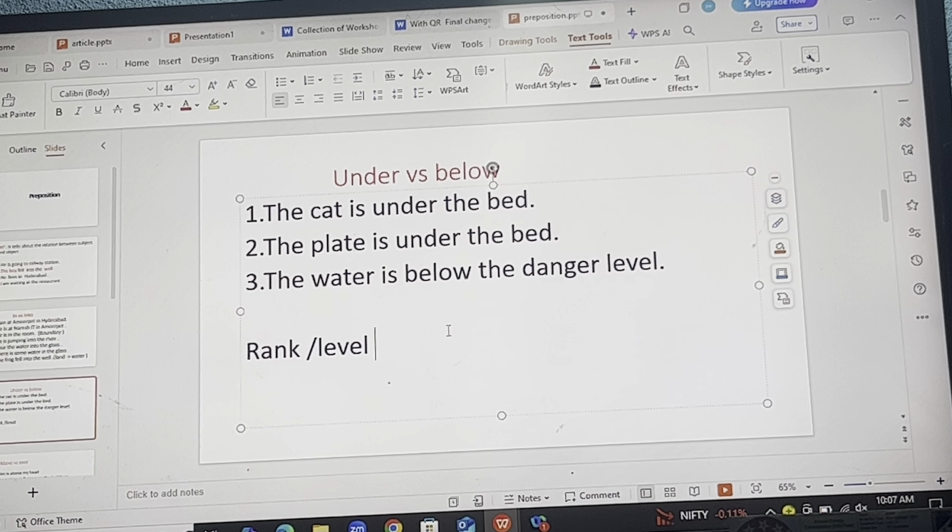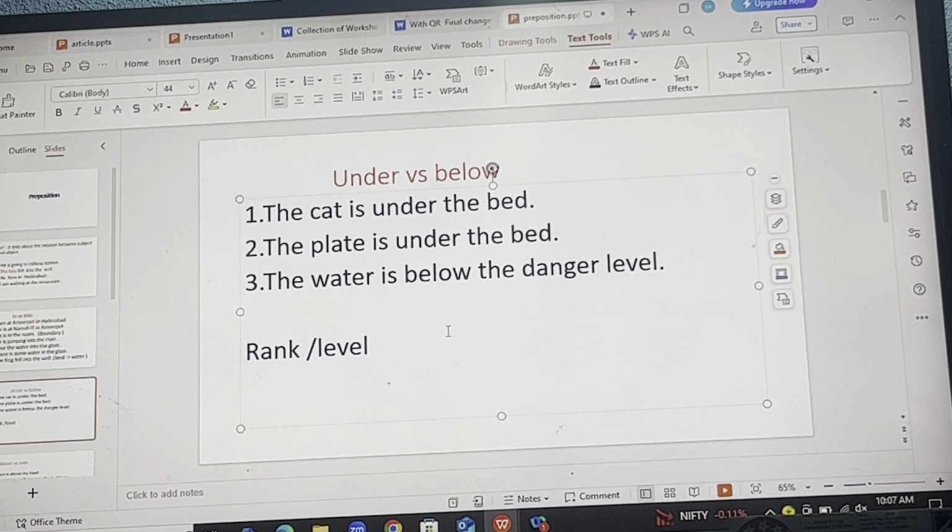Even if you do remember the lion and the mouse story which we have gone through, the lion was sleeping under the tree. So unless a person approaches near the tree, he could not find out. So under is used for the hidden things, whereas below is used to tell about level or rank, like the water is below the danger level. If you might have seen the dam, even in the Pushpa movie, the dam level was given, I mean the measurement, that above this if the water flows then that's danger, below it if it flows then that's okay.